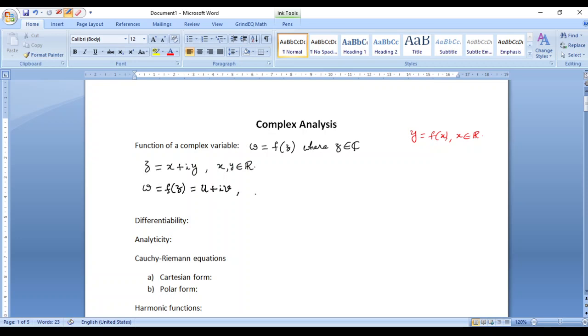And of course u and v are again real, because effectively u and v are functions of x and y. So because x and y are real, u and v are also going to be real as such, right? To understand this, we'll take up a very simple example.